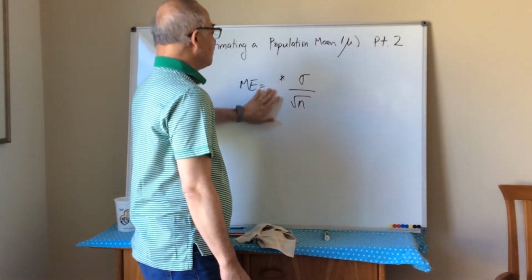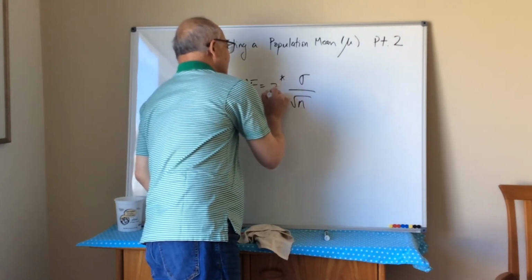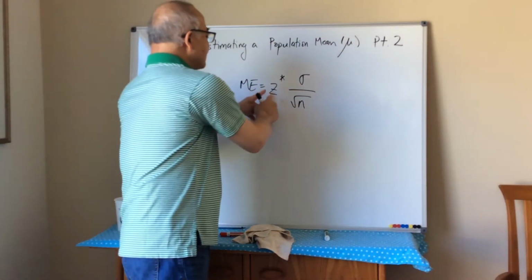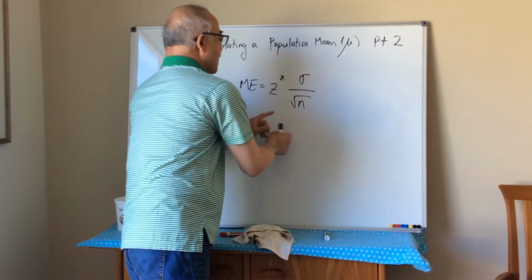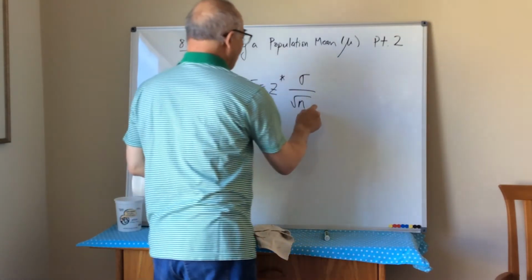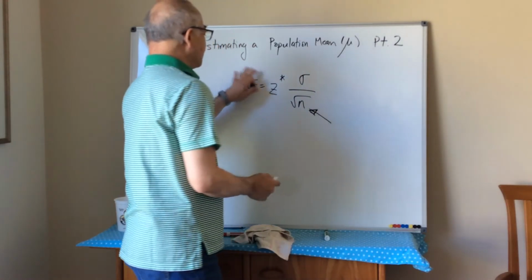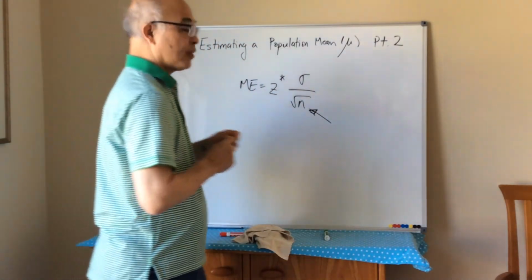once I know this, now I do not need to do the t-distribution. Now I can actually use a normal distribution. Okay, and that unties this guy from this guy, right? So now the only thing that we do not know is this, and we can solve that using what the desired margin of error is, okay? So two things here.